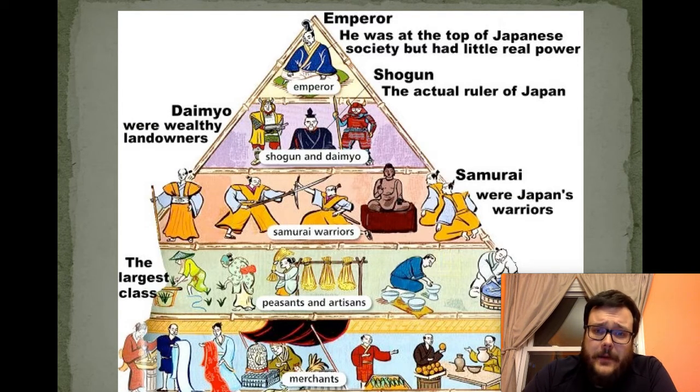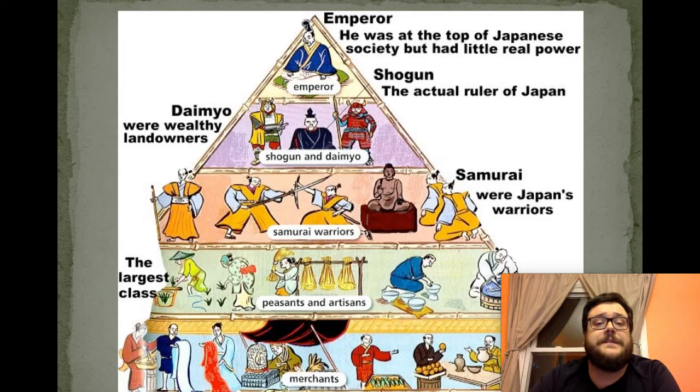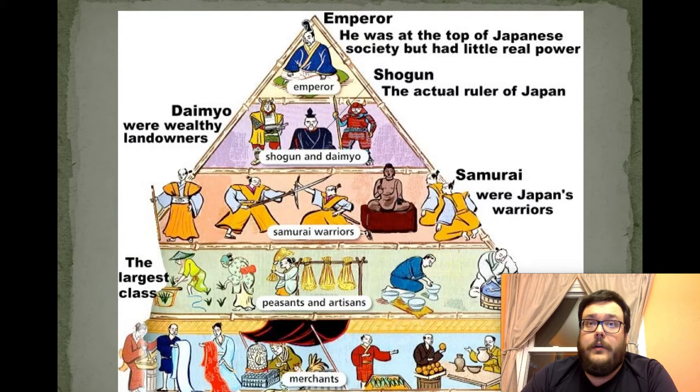Now, the daimyo and the shogun were in charge of these folks below them, the samurai. And the samurai's job was, in exchange for being able to live on a farm, in exchange for being given a house, in exchange for being given money, they would have to answer to whatever daimyo was in charge of them. And they were tied to the daimyo by a code of honor. So they were very strictly forced to listen to and respect their leader.